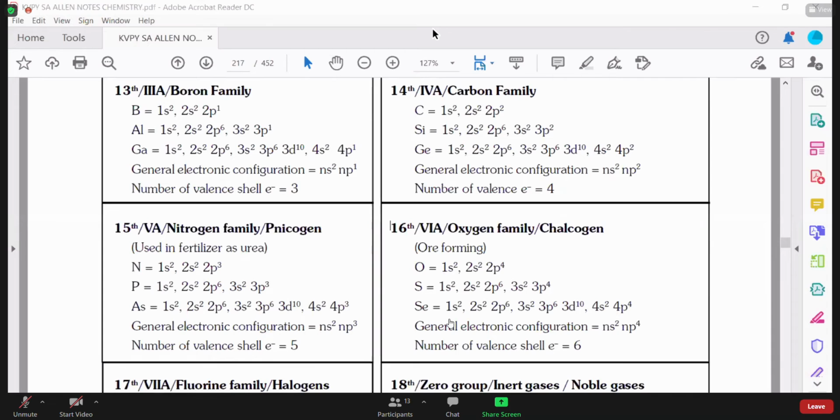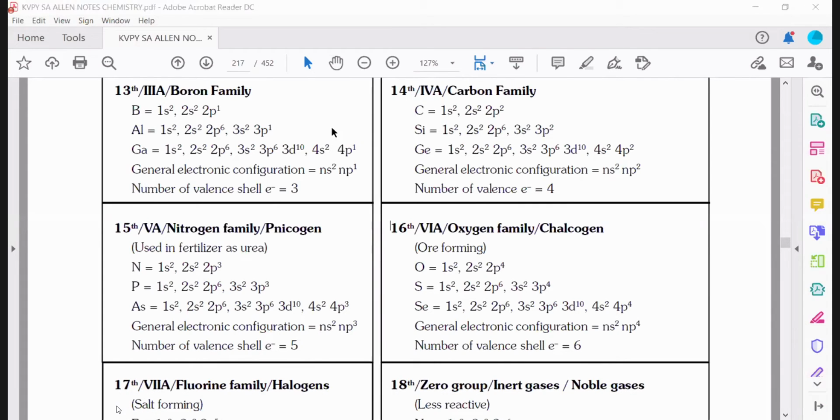Okay. So group 13 is called the boron family. Number of valence electrons is 3. Group 14 is your carbon family. Group 15 is your nitrogen family. Nitrogen family is used in fertilizer as urea.